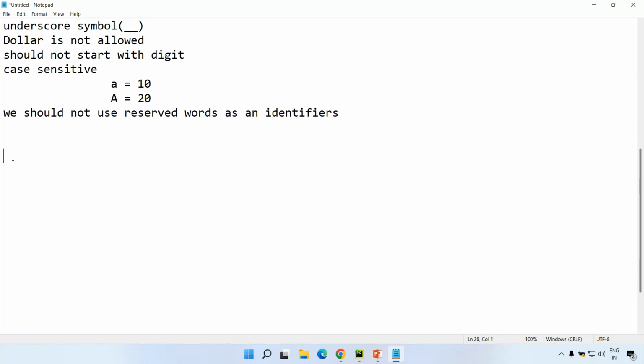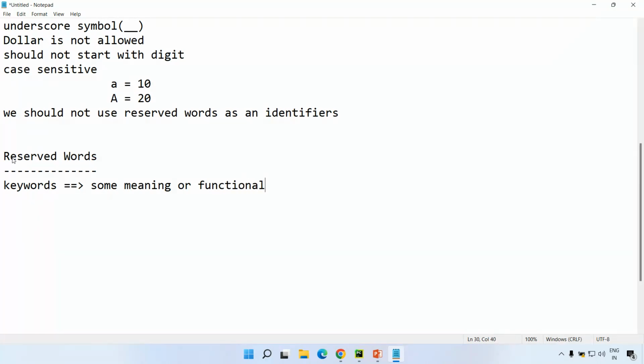So what are reserved words, right? Very, very important. Reserved words are also called keywords. That means they represent some meaning or functionality. To represent some meaning or functionality, you need some reserved words. They are called keywords. How many keywords are available? There are a total of 35 keywords or reserved words available in Python.